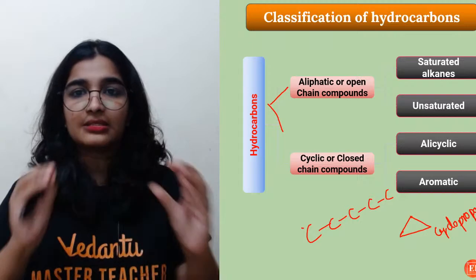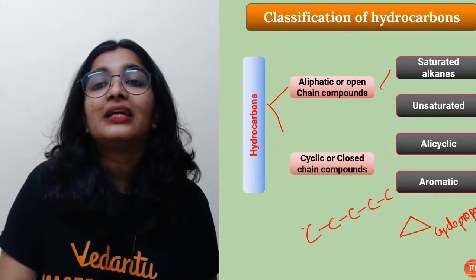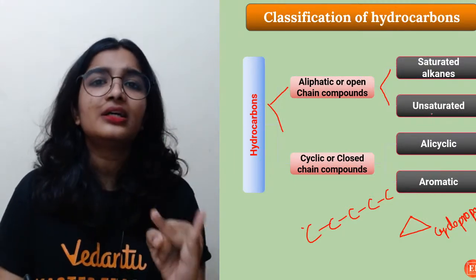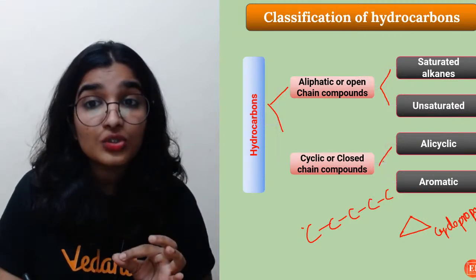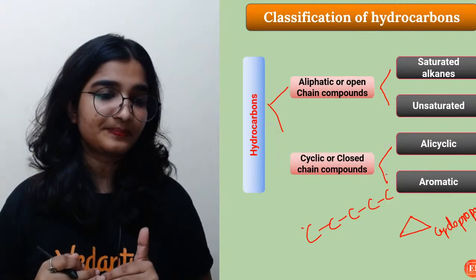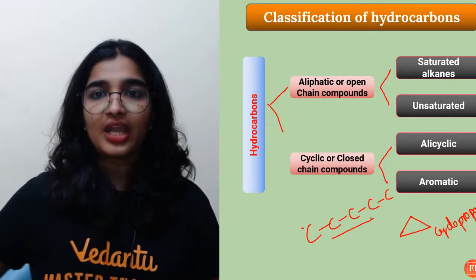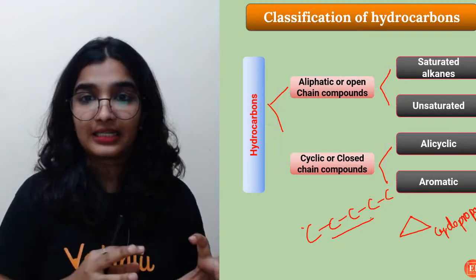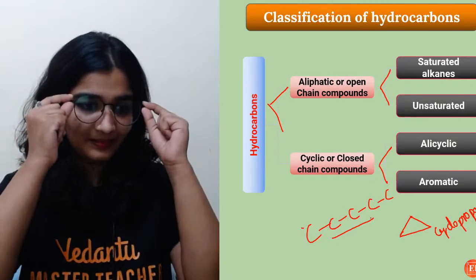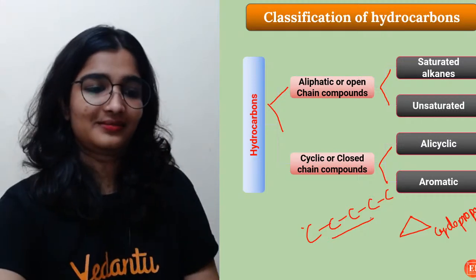Aliphatic and open chain mean the same. Aliphatic compounds are further classified into saturated and unsaturated, and closed chain compounds are further classified into alicyclic and aromatic. The straight chain ones are called aliphatic. Cyclic is the closed chain. This is cyclopropane.